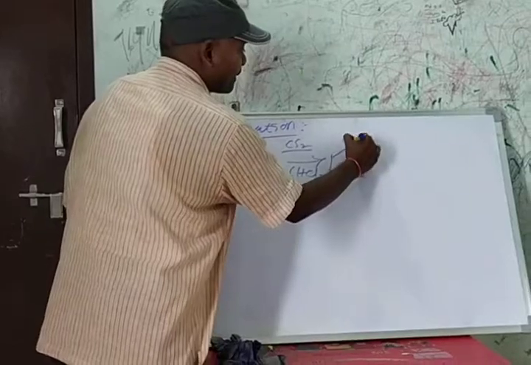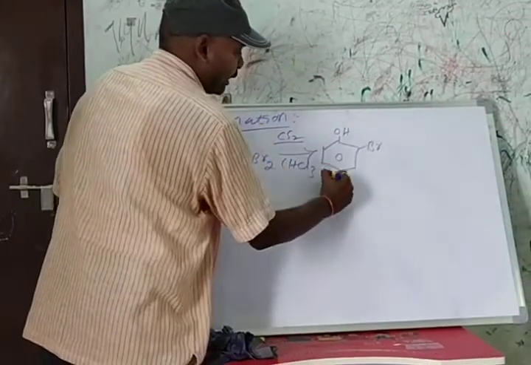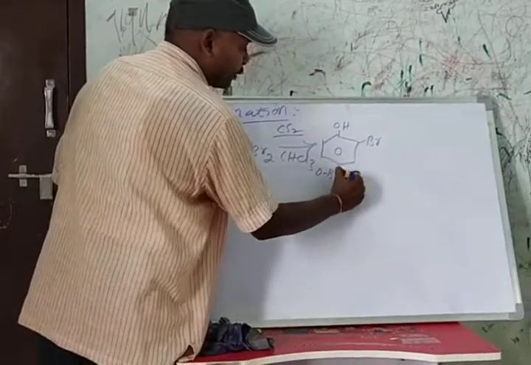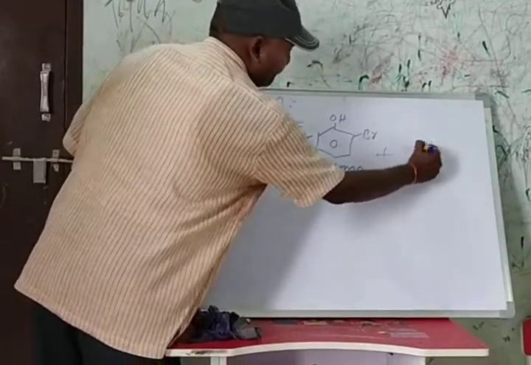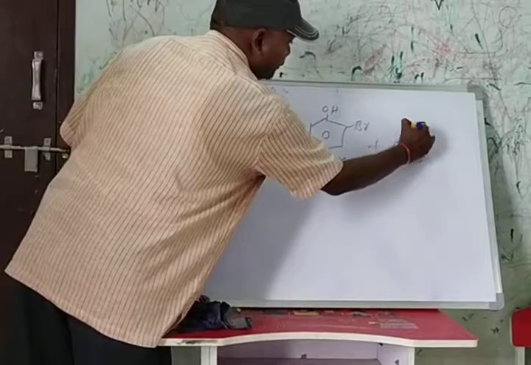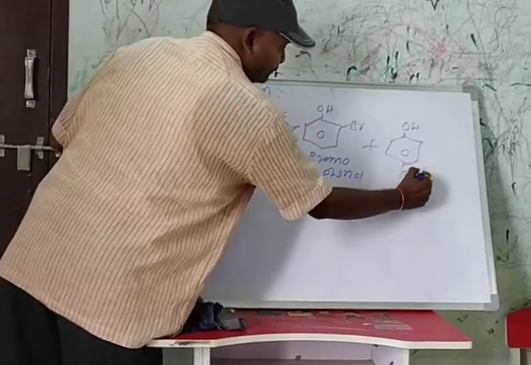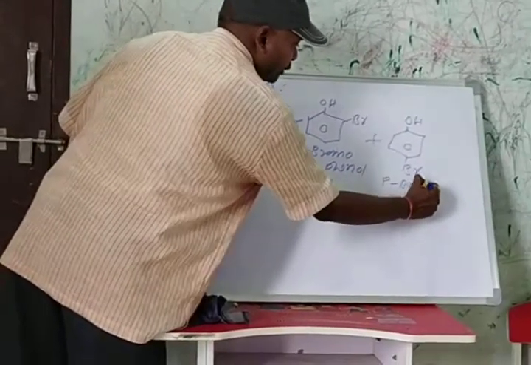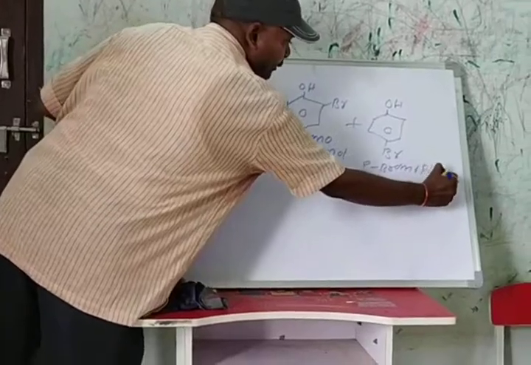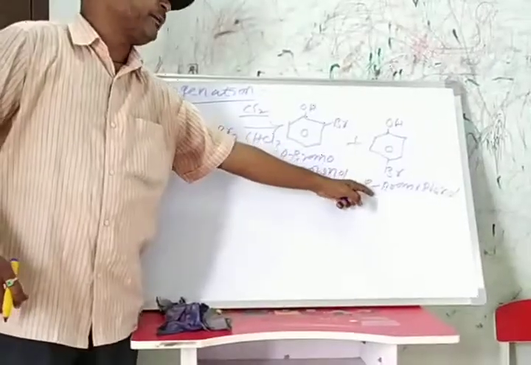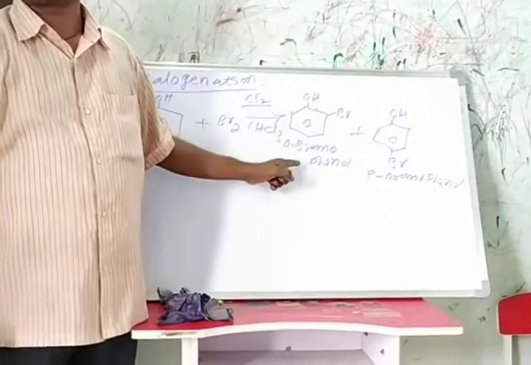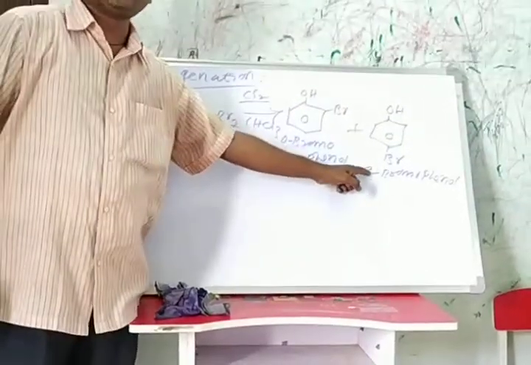It forms orthobromophenol and para-bromophenol. Para-bromophenol is more stable than orthobromophenol due to the symmetry.